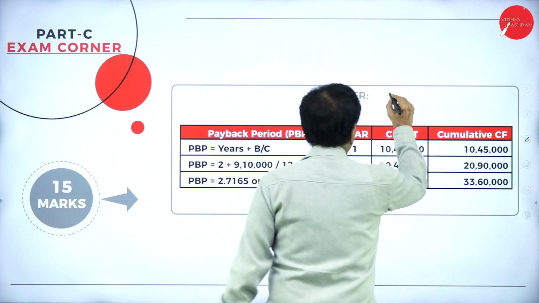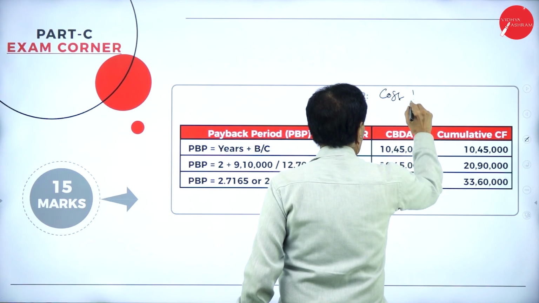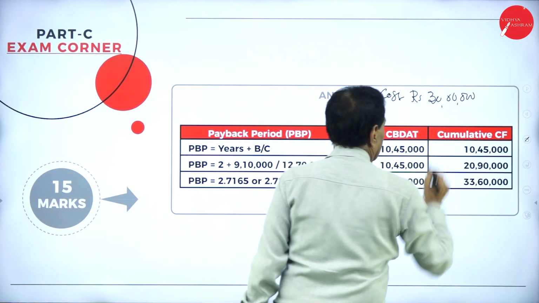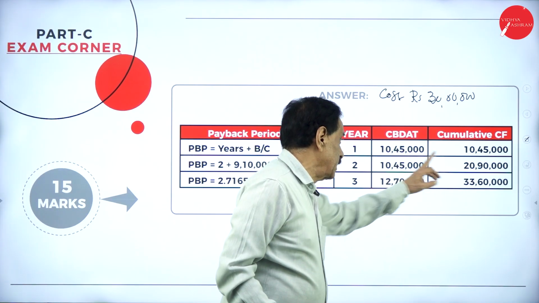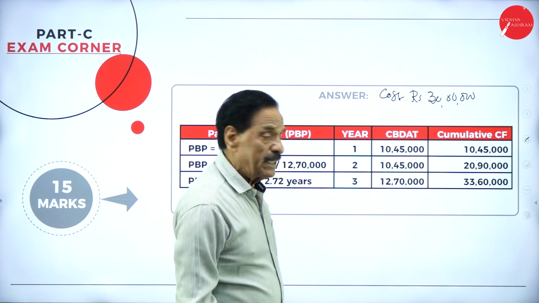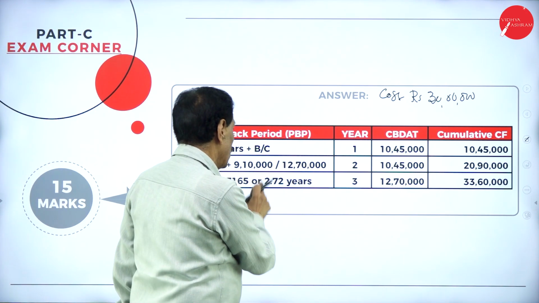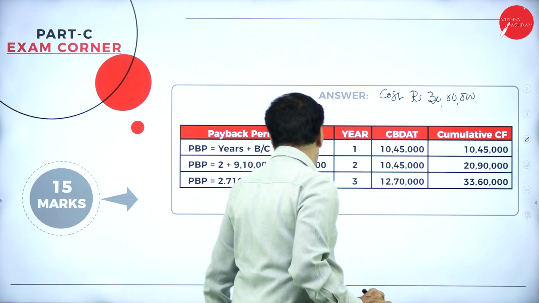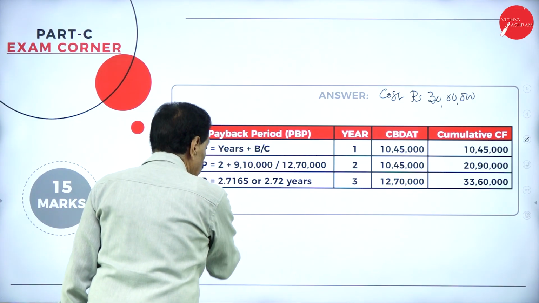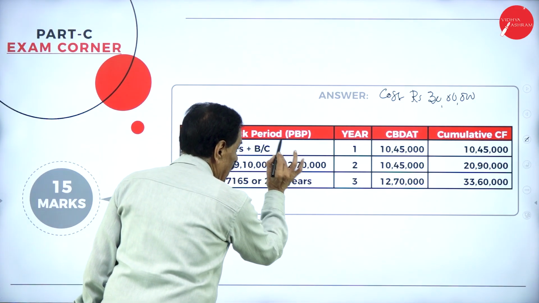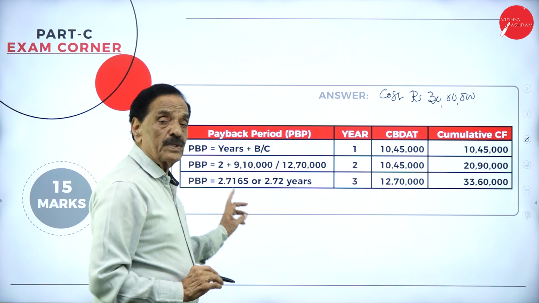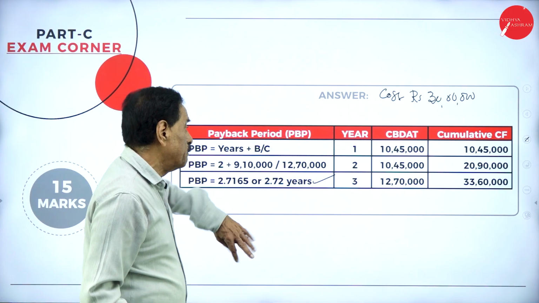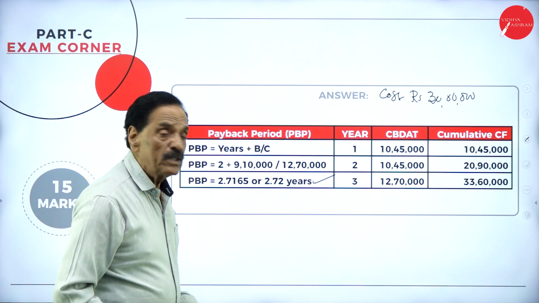Answer: cost rupees 30 lakh. First year 10 lakh 45,000, second year the same. So how much already received? 20 lakh 90,000. How much shortage? 9 lakh 10,000. You have to take 9 lakh 10,000 from the third year's 12 lakh 70,000. How many years over? 2 years. 9 lakh 10,000 divided by 12 lakh 70,000 works out 0.7165, so 2.72 years. We can get back your money in 2.72 years.